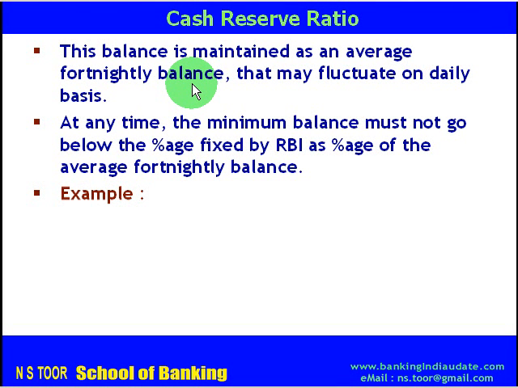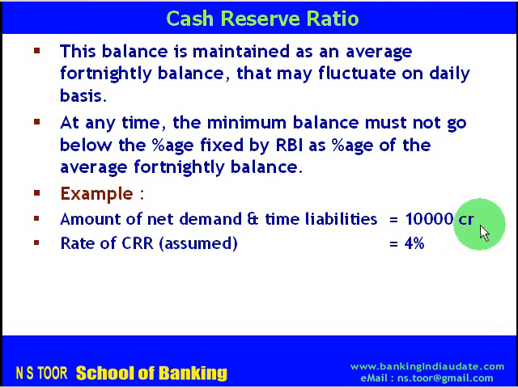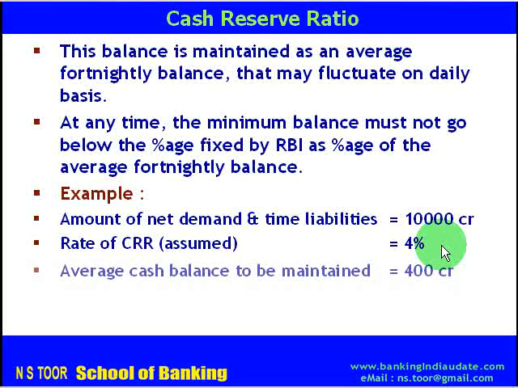Now we can see an example here of how the CRR balance is maintained. Let us assume the amount of net demand and time liabilities is 10,000 crores of a bank. Let us also assume that CRR rate is 4% fixed by Reserve Bank of India.